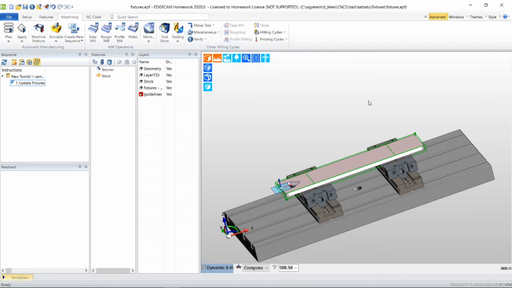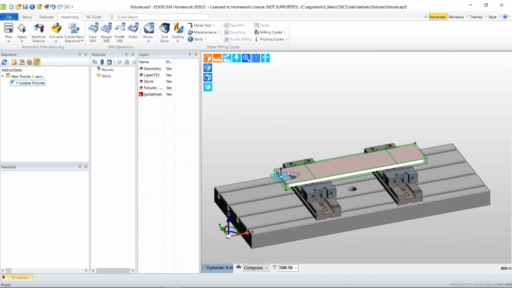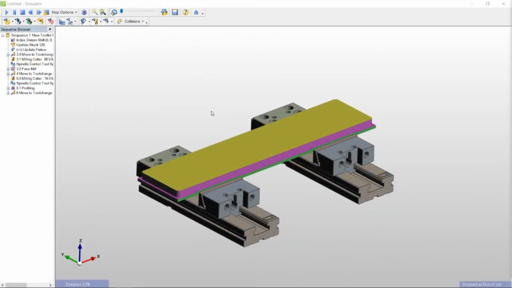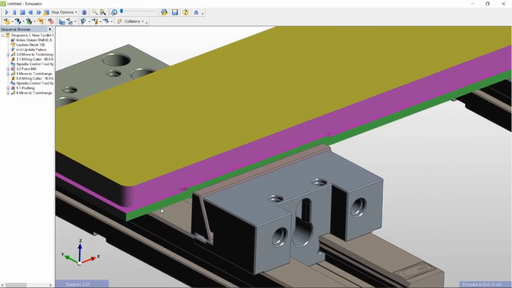And now you can create the machining operations for this program. I created the first couple of steps of the machining, and as you can see in the head of the simulation, there are some parts where the tool cannot remove the material.